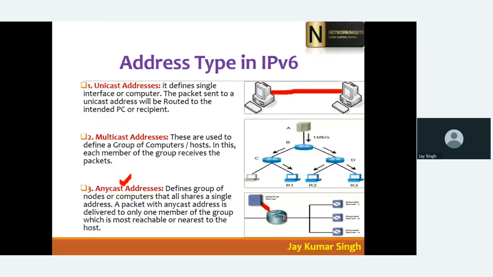Your router will connect to the nearest Google server, and it can be anywhere, maybe in Senegal or in Nigeria, but it will not reach up to the US. So the Anycast IP address is used to connect to the nearest host or the nearest server.